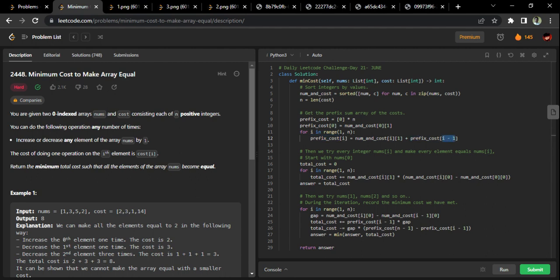This is the previous element of this, okay? Suppose this is the ith element, this is the i minus 1th element of that. And we are adding the ith element's nums and cost, that is the first index of the ith element. As I told, first index refers to the cost, the 0th element refers to the nums. So here we are adding the cost of the ith element, and we are adding the previous element. That is what is referred to as cumulative sum, okay?